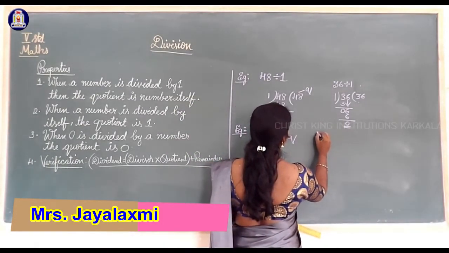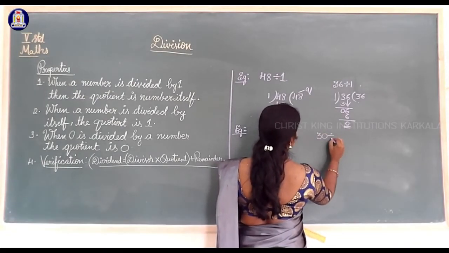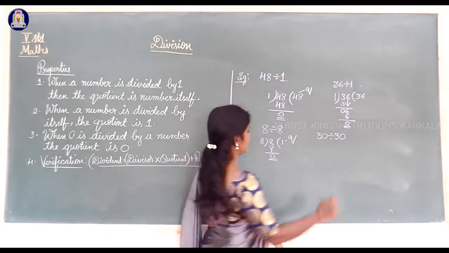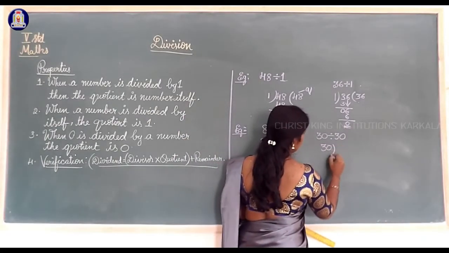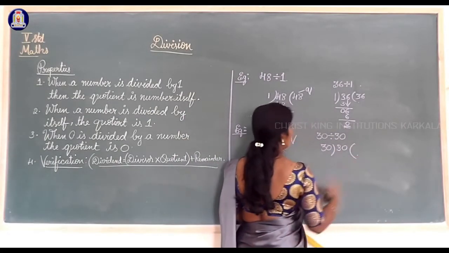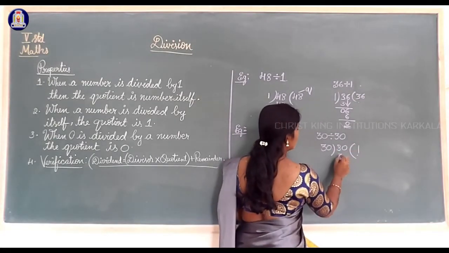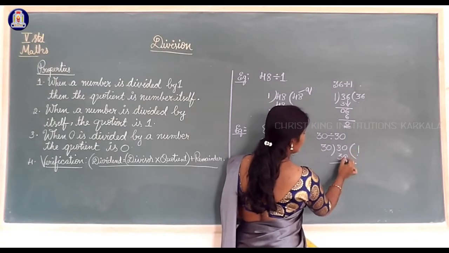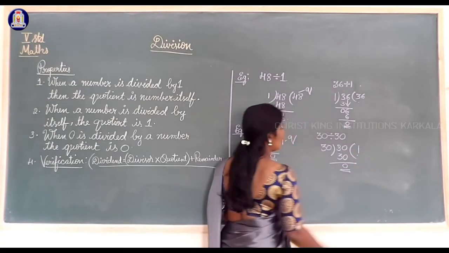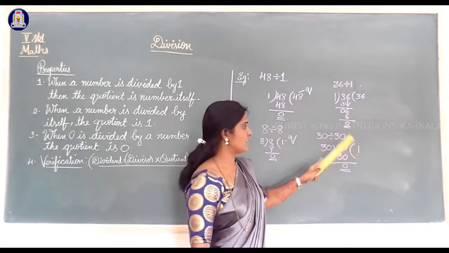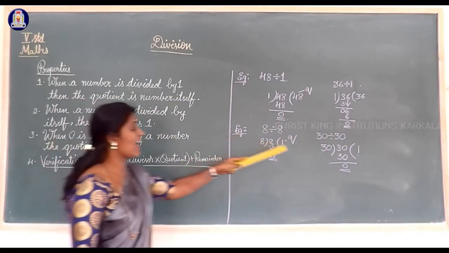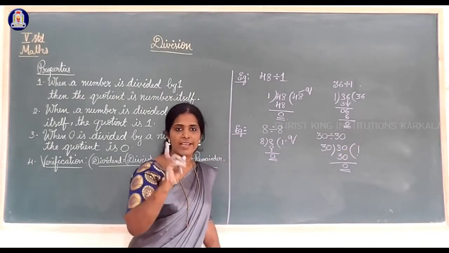See, 30 divided by 30. 30 ones are 30. 30 into 1 is equal to 30. So 30 minus 30, 0. Check the quotient, 1. So when the number is divided by itself, you are getting the quotient, which is always 1.